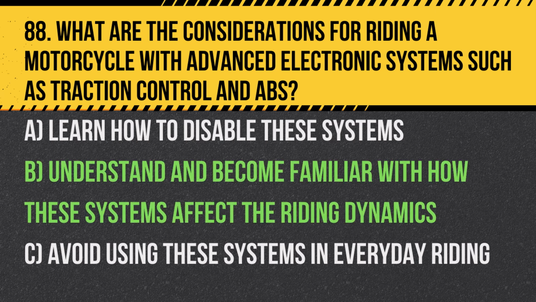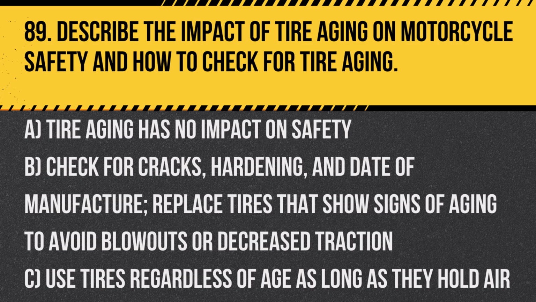Answer: B. Understand and become familiar with how these systems affect the riding dynamics, utilizing them to enhance safety and control. Question 89. Describe the impact of tire aging on motorcycle safety and how to check for tire aging. A. Tire aging has no impact on safety. B. Check for cracks, hardening, and date of manufacture. Replace tires that show signs of aging to avoid blowouts or decreased traction. C. Use tires regardless of age as long as they hold air.